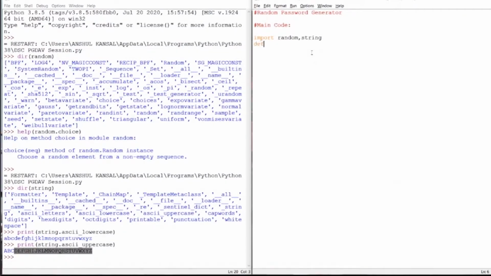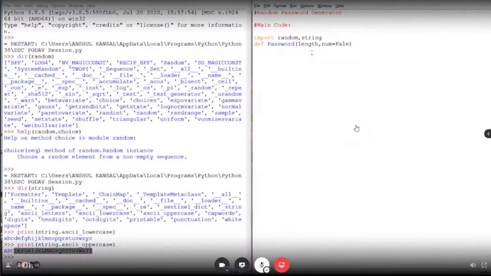Firstly, we will create a function called password, in which we will take three parameters. The first one is length, to know the length of the password. The next one is number, whether we want numbers in the password or not, and we are giving it a default value of False. And the next is the strength of the password.